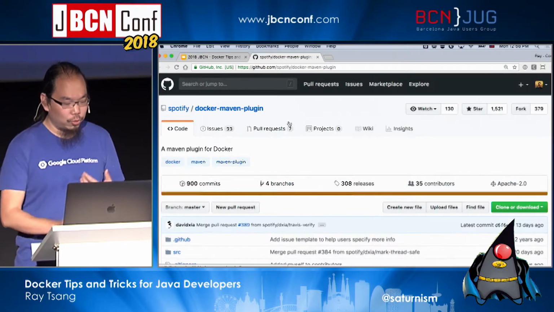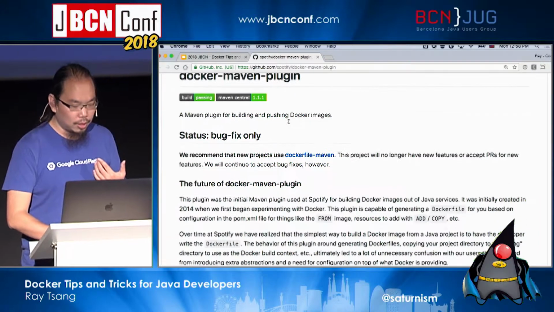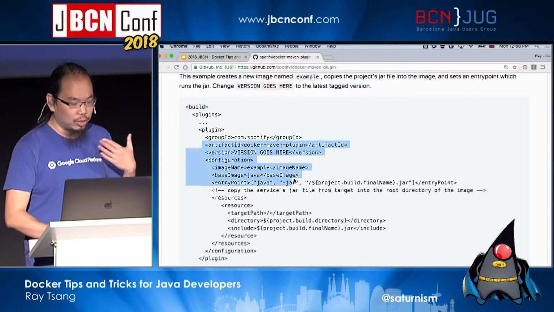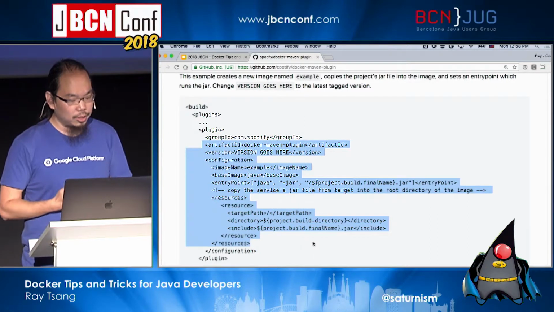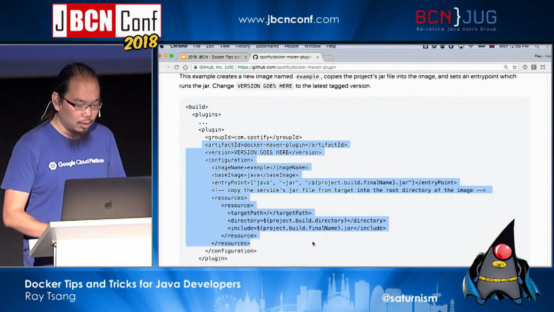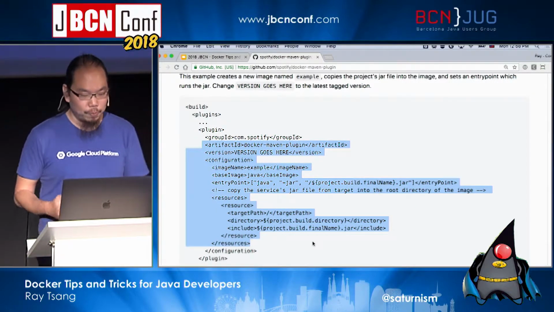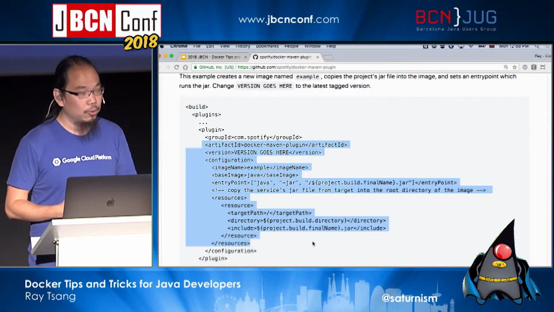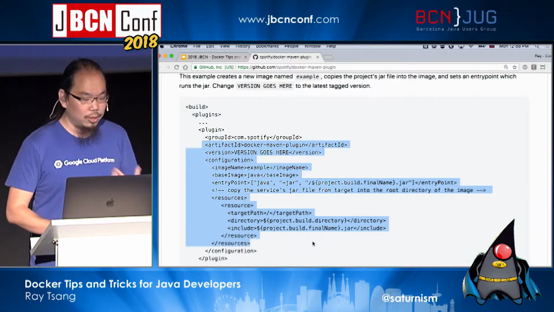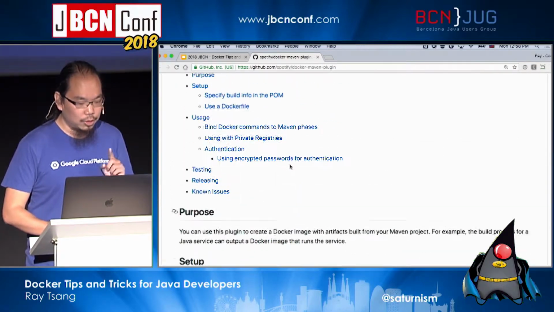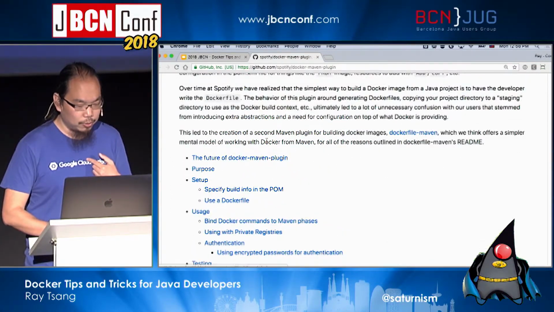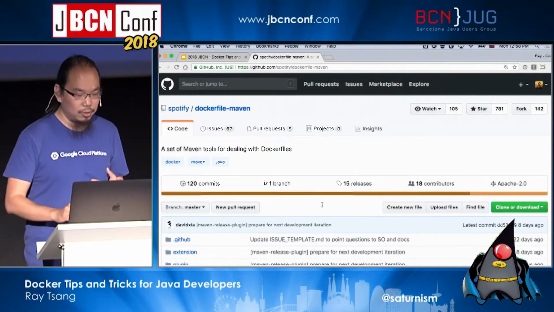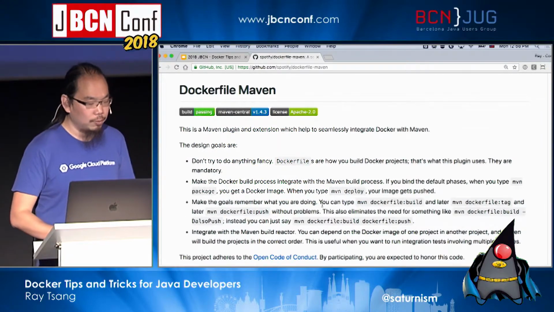What this does is to actually specify the image manifest, exactly what the base images are and so on and so forth, directly inside of the Maven configuration. And it's going to generate the Dockerfile for you based on this, right? But Dockerfile is just a lot more flexible when it comes to using Docker. So in that case, you should actually use this other plugin called the Dockerfile Maven plugin, okay? So if you're ever using Docker Maven plugin, you should probably look into switching over to Dockerfile Maven plugin.